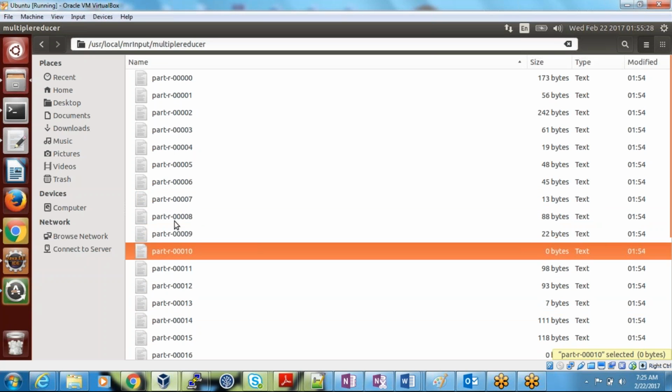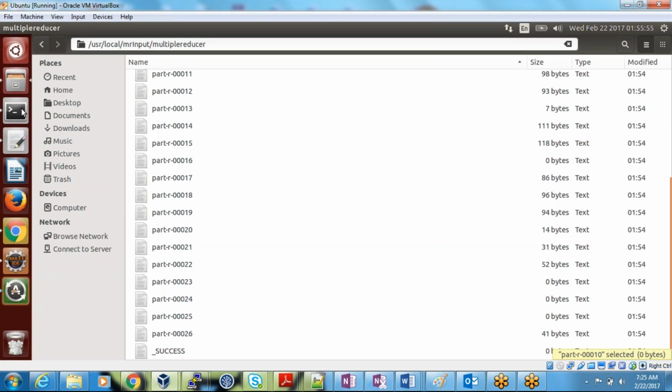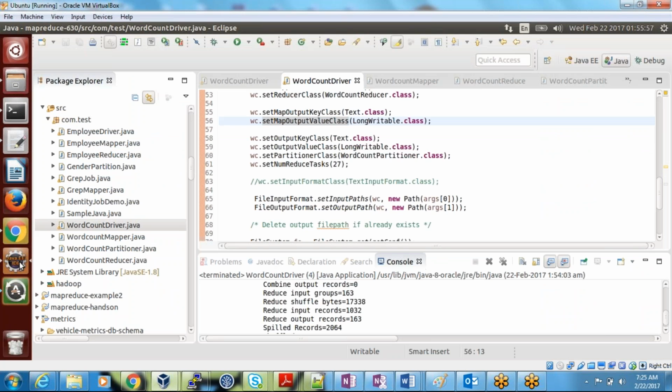We can suppress the empty part files by using LazyOutputFormat. By using that, we can suppress 0 byte part files. There is no point in creating them, so we can suppress them. That we will talk about in file input formats; we have a separate session for that. So I have executed in local. Let's go ahead and execute in the cluster mode.